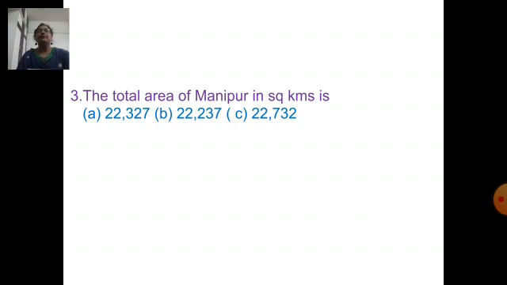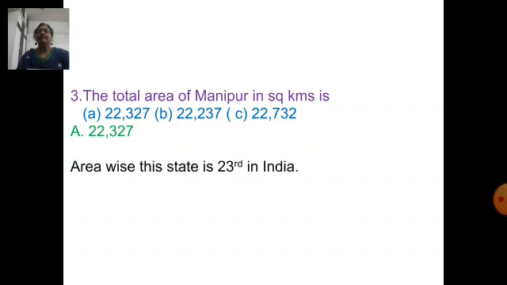Next question. What is the total area of Manipur in square kilometers? Option A, 22,327. Option B, 22,237. Option C, 22,732. The total area of Manipur is 22,327 square kilometers. Area wise, this state is 23rd in India.